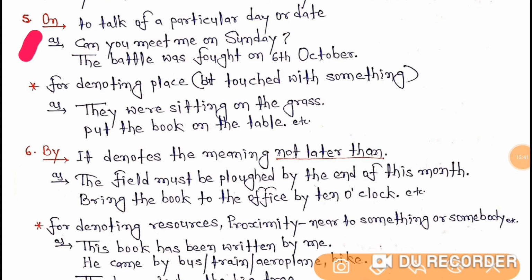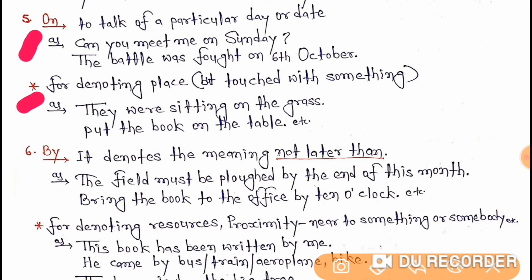The fifth one is on. On is used to talk of a particular day or date. As, can you meet me on Sunday? The battle was fought on 6th October. Some more uses of on, let's understand.